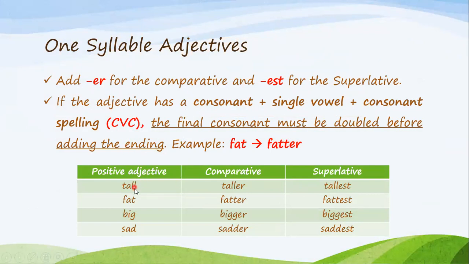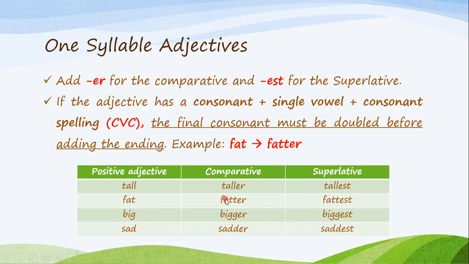When I say tall: tall, taller, tallest. Fat, fatter, fattest. Big, bigger, biggest. Sad, sadder, saddest. So these words here, the adjectives tall, fat, big, sad, are composed of one syllable. I read them at once. And the rule for them is the following. We add ER for the comparative and we add EST for the superlative.